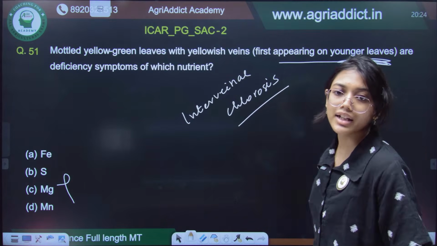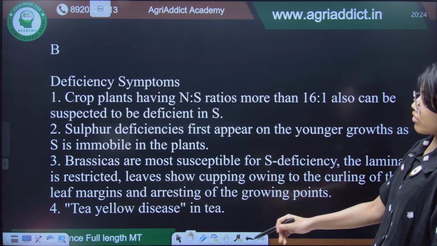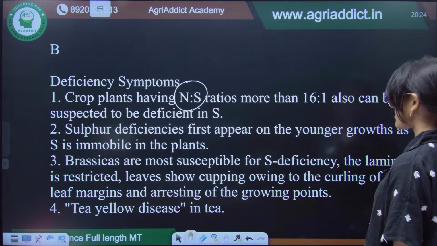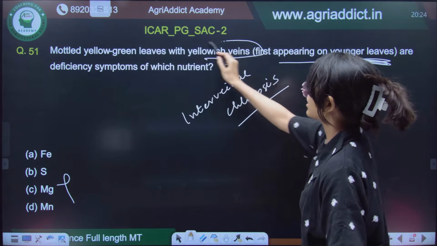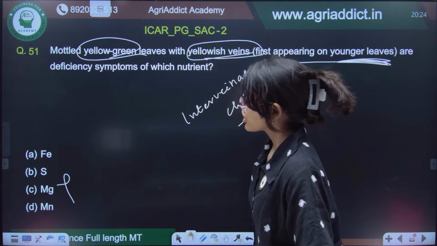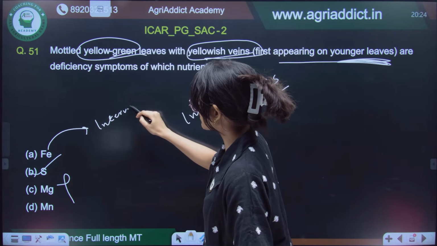So also eliminate sulfur. Crop plants having nitrogen to S ratio. So this is intervenal chlorosis because yellowish veins are there, yellow-green veins are there. So it is sulfur. In case of iron, we will have intervenal chlorosis as well.